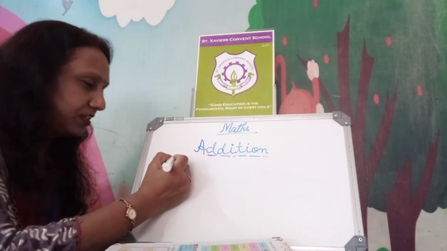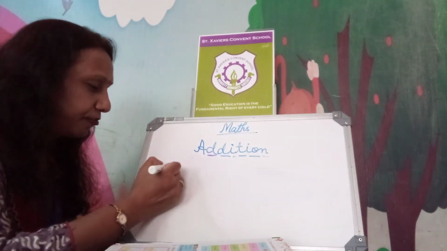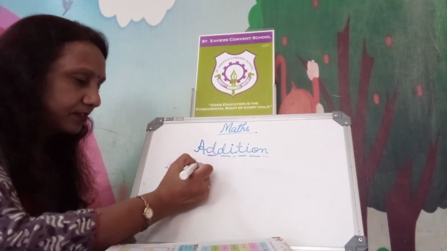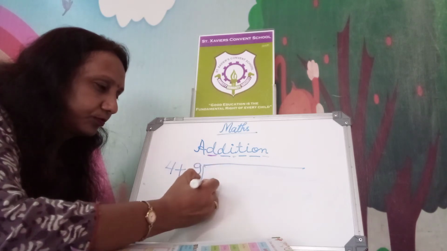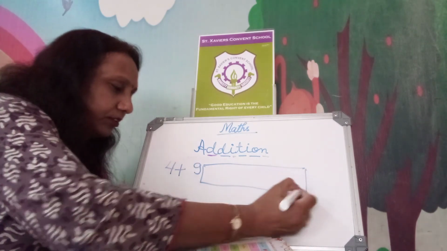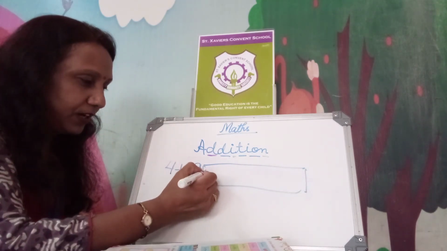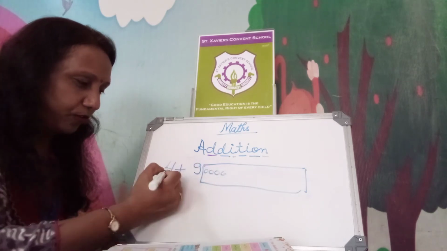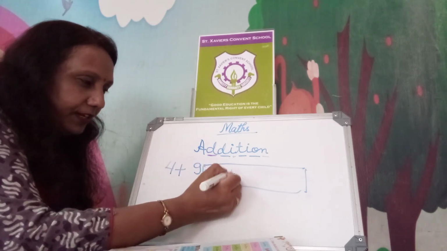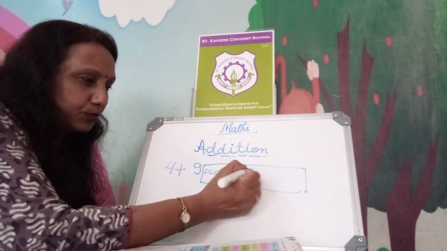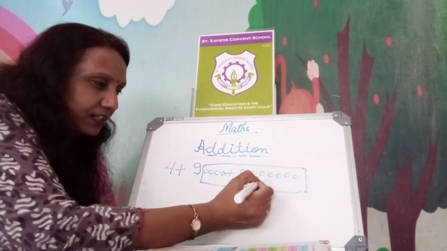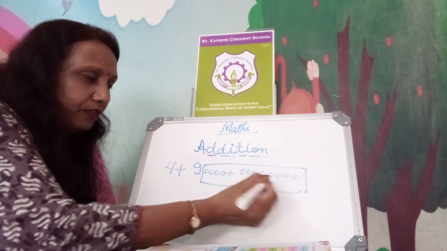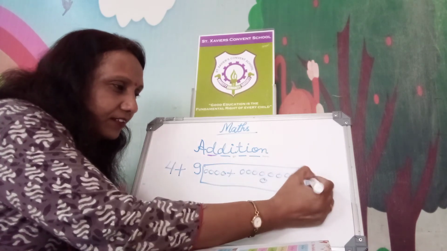Just see the picture. The numbers are 4 plus 9. How will you do that? Counting. First 4: 1, 2, 3, 4. Next is 9: 1, 2, 3, 4, 5, 6, 7, 8, 9. And what will be the addition of that?